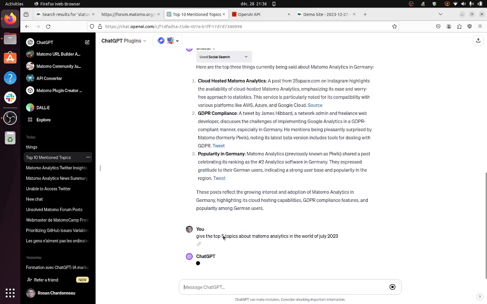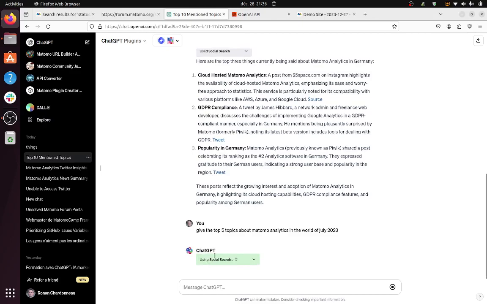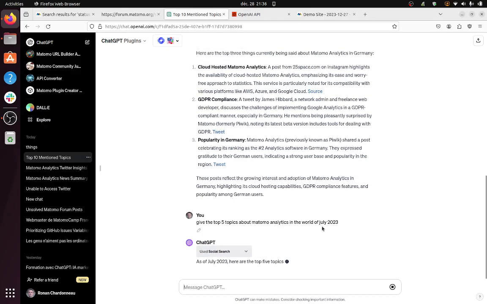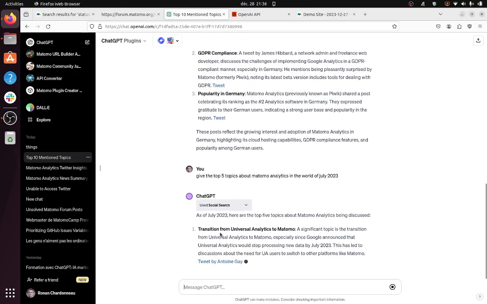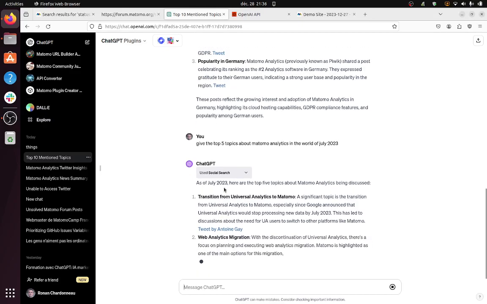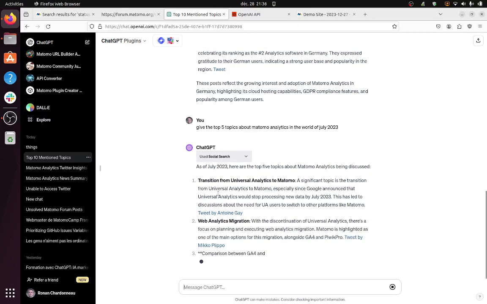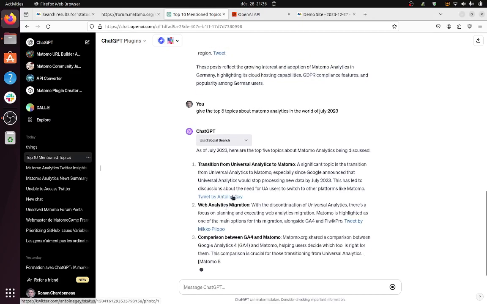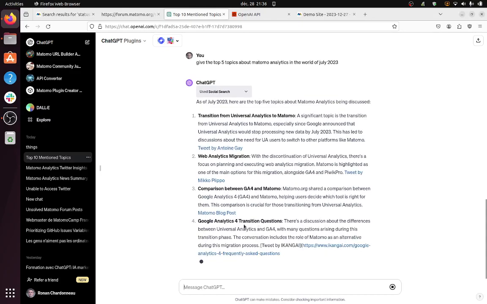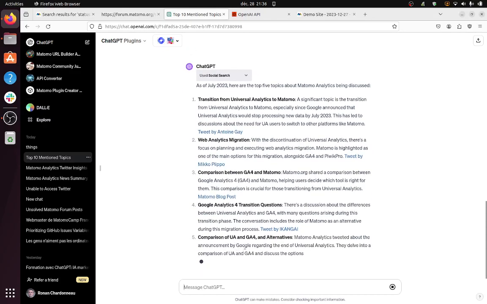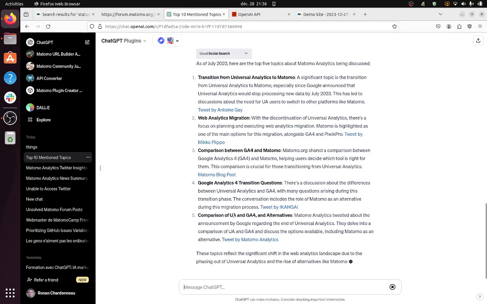The idea is to show you if ChatGPT is able to use the right components. So here it used the Social Search, which was what I was expecting. I hope that it will be okay. So it's able to go and fetch things in the past which have been said by others. Here you get the name of the profile. So this topic has been tackled, this topic has been tackled, and this one. So mostly topics about comparison.